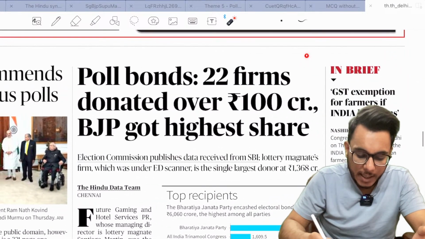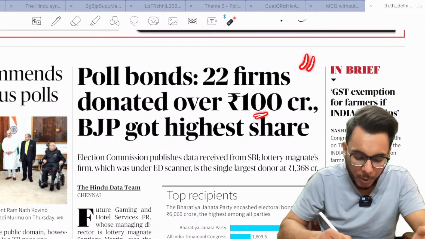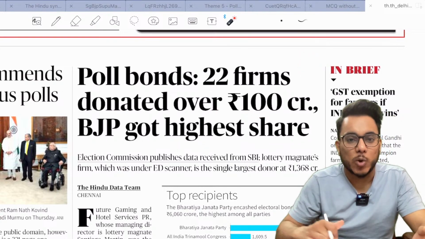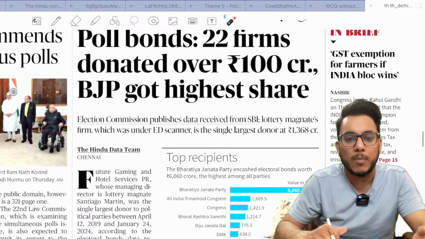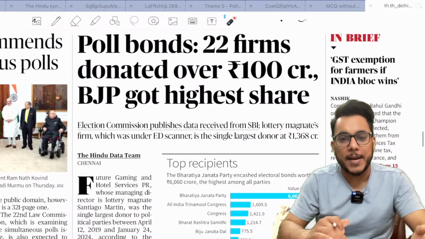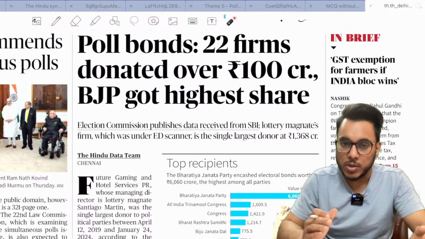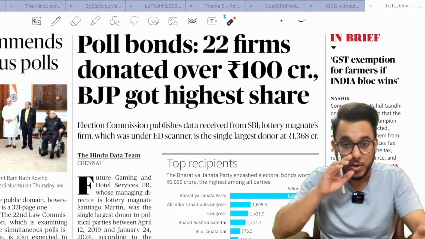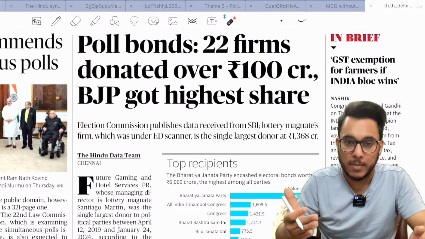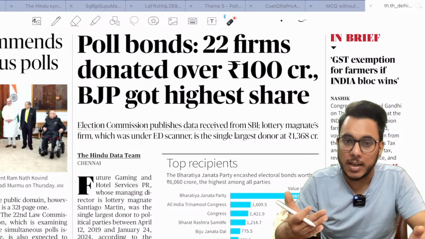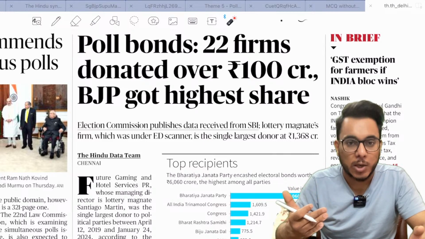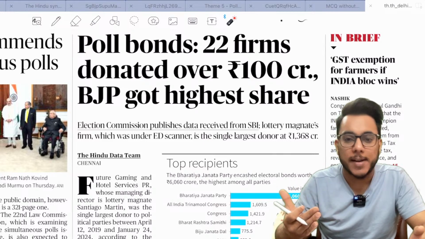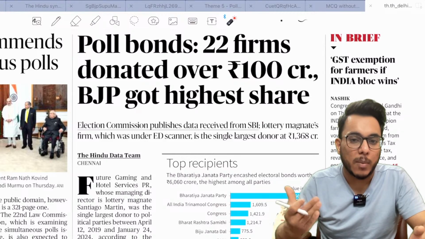"Poll bonds: 22 firms donated over 100 crore, BJP got highest share." Recently we have seen that the electoral bond scheme was invalidated by the Supreme Court, and it was asked that the Election Commission should receive the information from State Bank of India as to which political party got how much donation in electoral bonds, and that information is to be made available in the public domain.